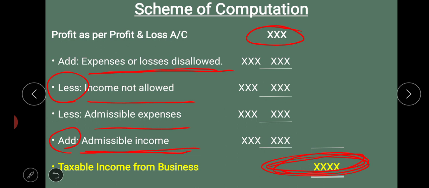Okay. So these are all the four important points. Two things you have to add back to the profit. Two things you have to deduct from the profit. Then you will get taxable income from business. Clear? This is the format which is usually used for calculating taxable income from business.